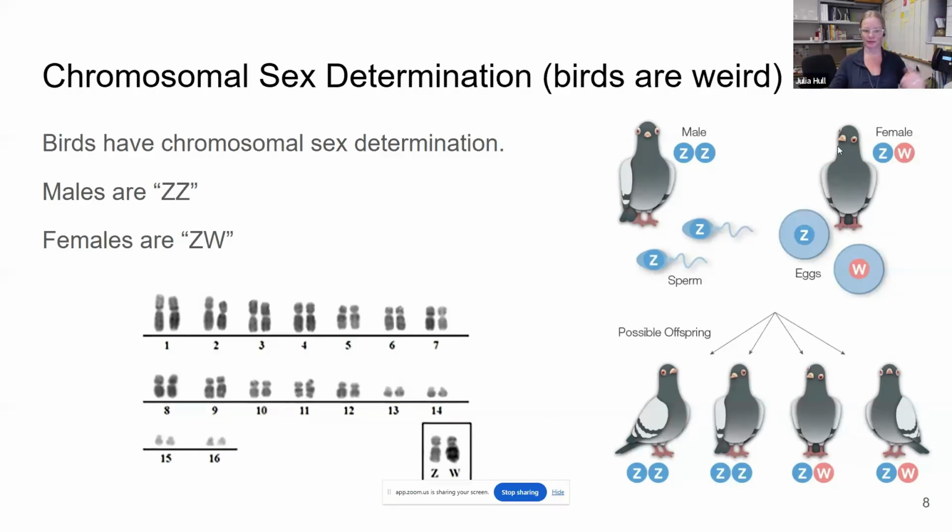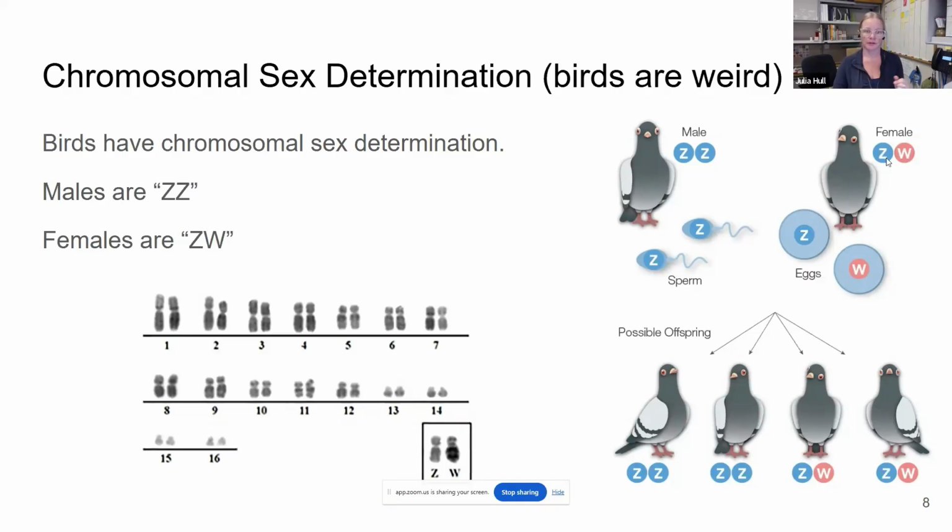And it's when meiosis occurs, right? So the male's gametes are going to end up with one of these chromosomes. They can have a Z or a Z, right? So all sperm cells are going to have Z sex chromosomes. What alleles are present on those can vary from individual to individual.